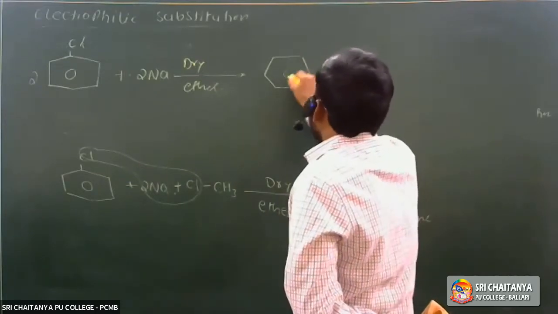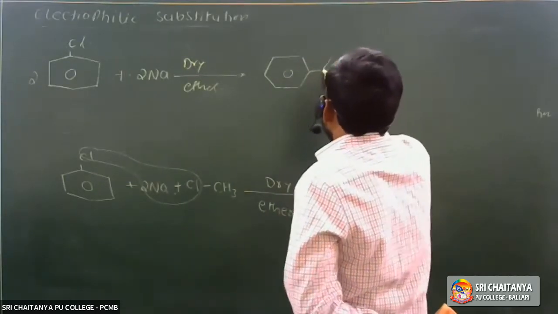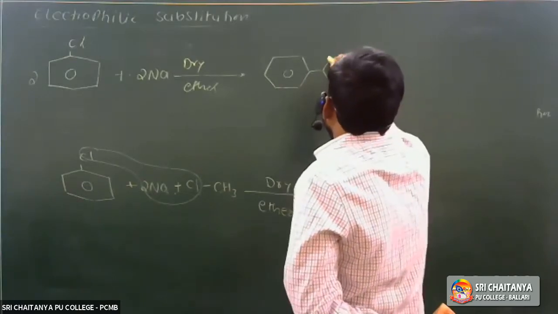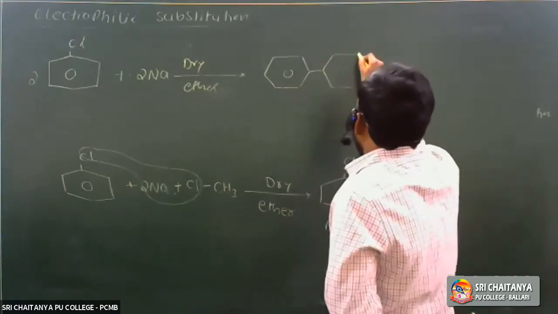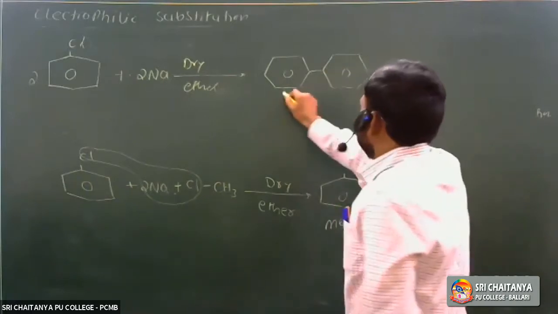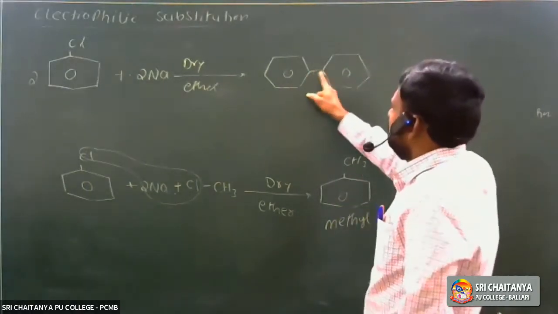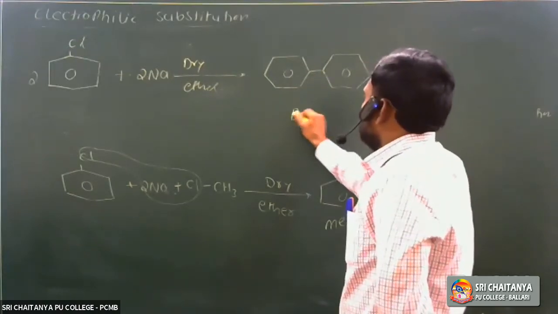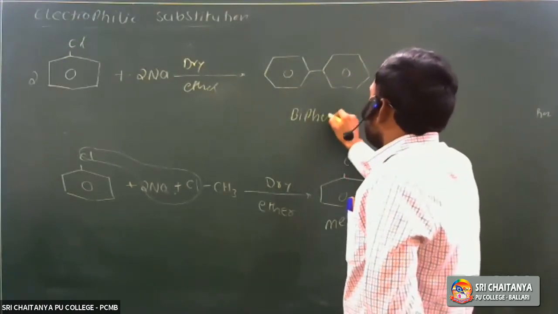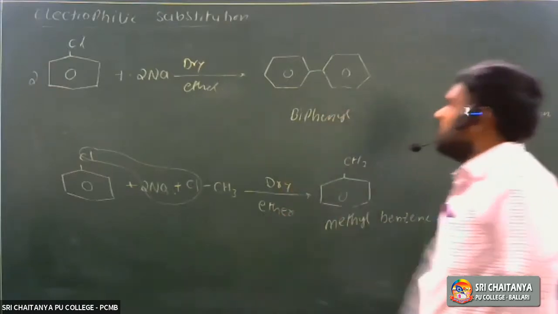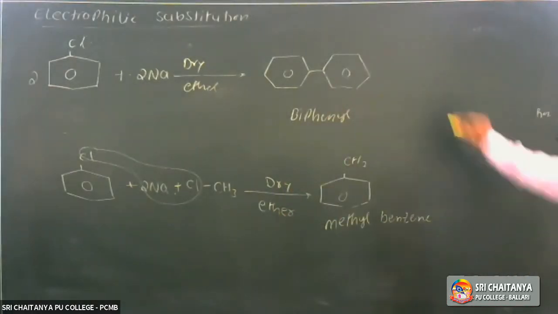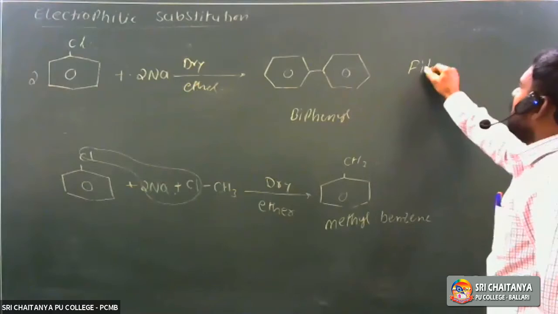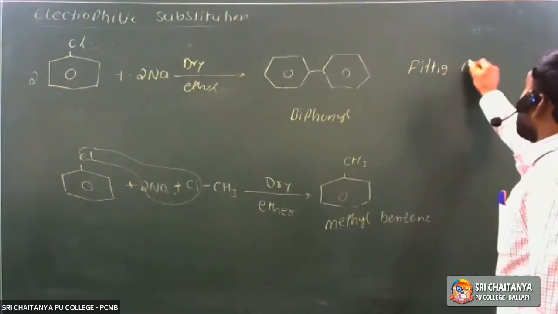So it is called biphenyl, or also diphenyl. Phenyl means C6H5. Two C6H5 groups are attached, hence it is called biphenyl. The name of the reaction is the Fittig reaction.